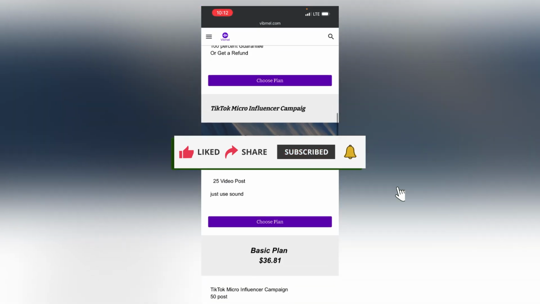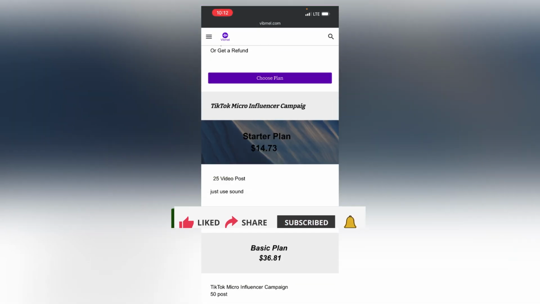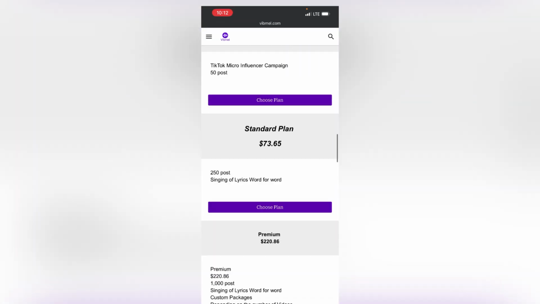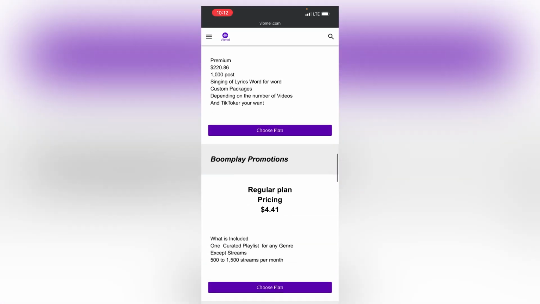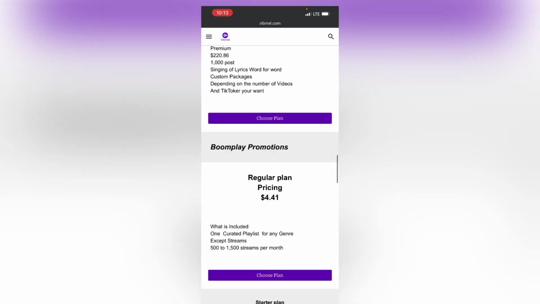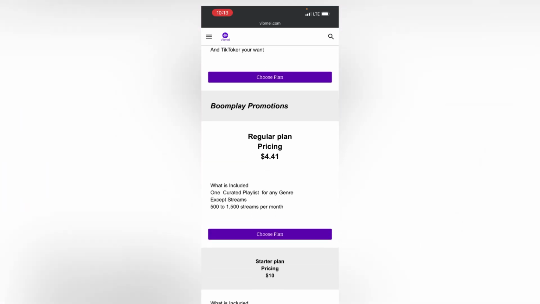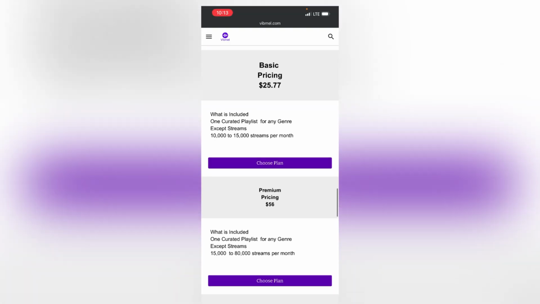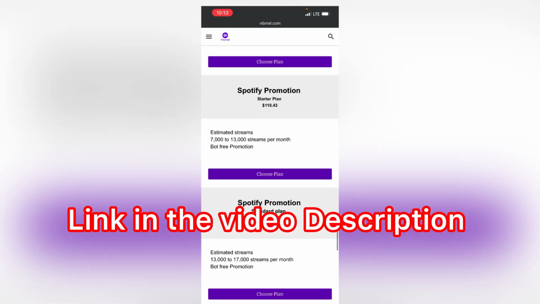They also have TikTok promotion too, if you would like to blow up your song on TikTok or get people to start using your song on TikTok. For just $14, which is probably about 20,000 naira in my currency, you could literally get people to use your sound. So they have TikTok promotion, TikTok micro influencers, and Boomplay promotions. You can see there are a lot of promotions right here, Spotify and everything.